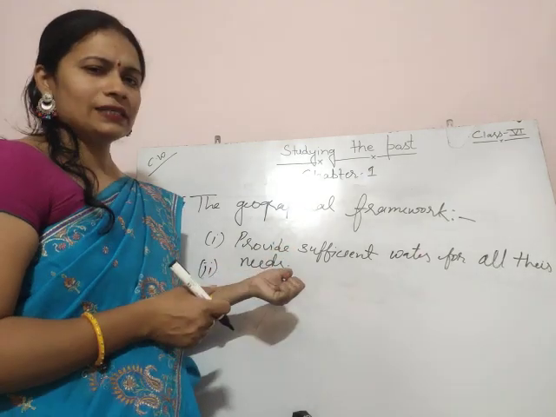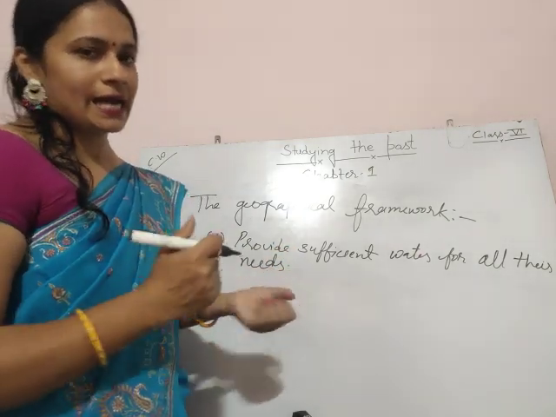They can get water easily for all their domestic uses as well as agriculture if they settle there.